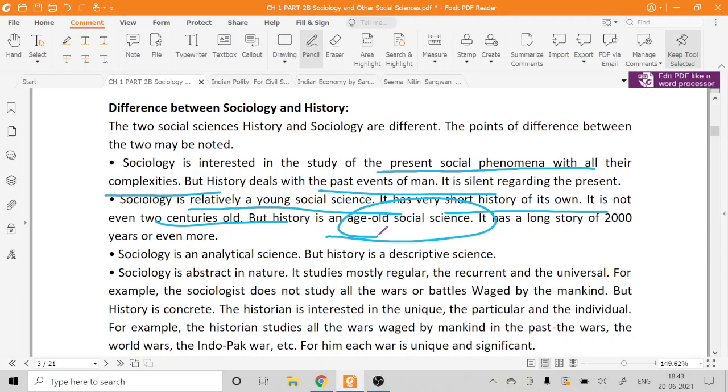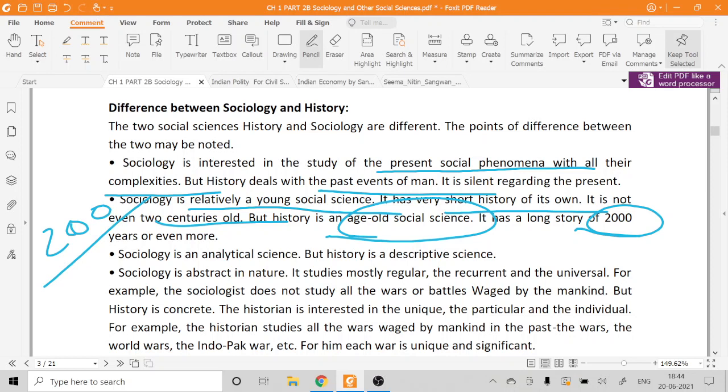Even prior to that, during the Harappan civilization we have history. We even have written records, but we are not able to decipher them. That's a different thing, but we have history from millennia, 3000 to 4000 years old. So it's a long story of 2000 years or even more, but sociology is just 200 years old.